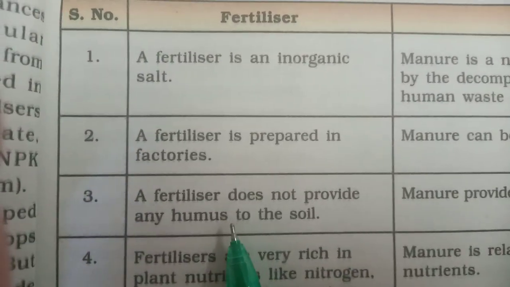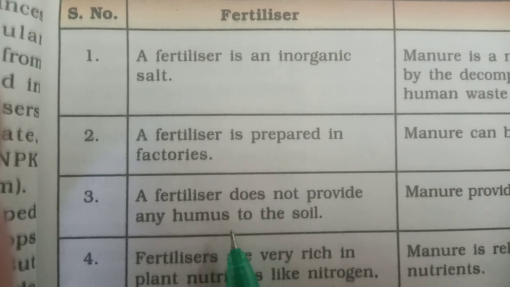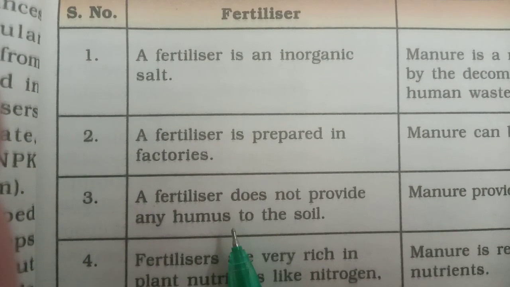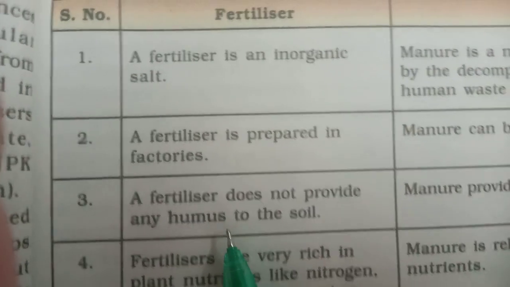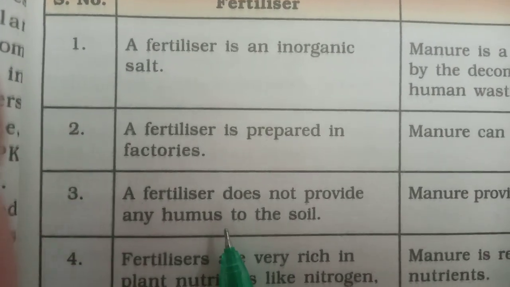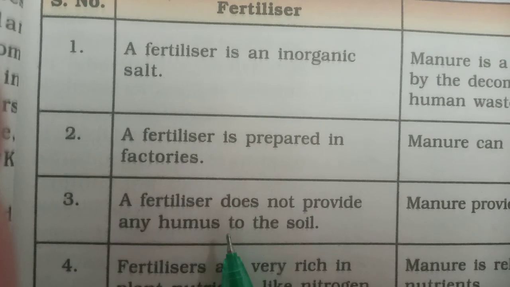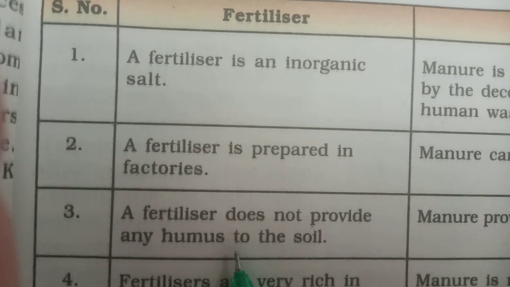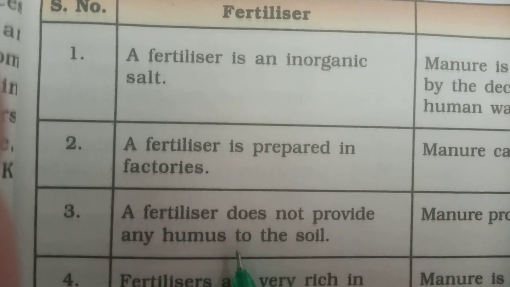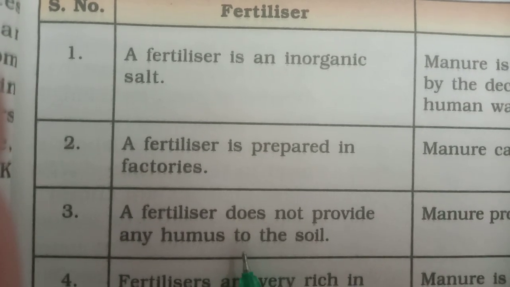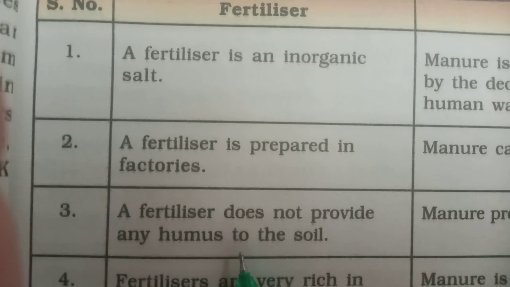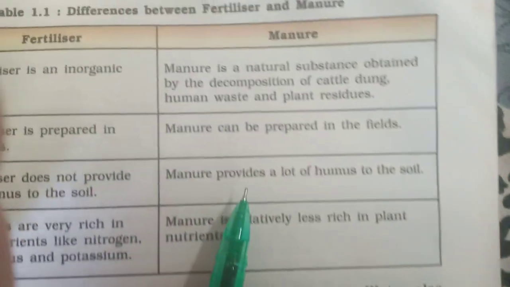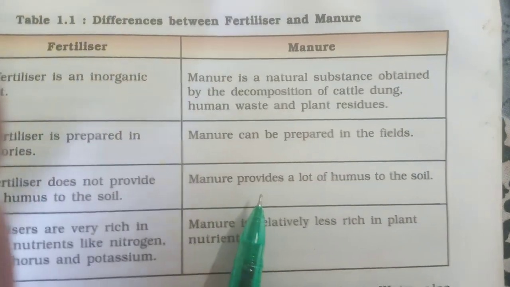Humus means the organic matter which is very important for the soil. It not only enhances the water holding capacity of the soil, but it also makes the soil porous, which provides sufficient oxygen, air and water to the soil. Whereas manure provides a lot of humus to the soil.